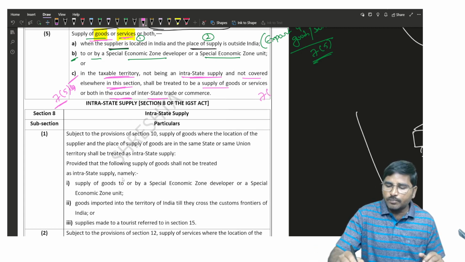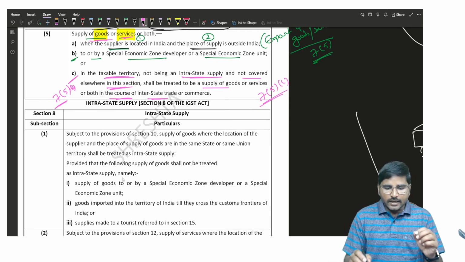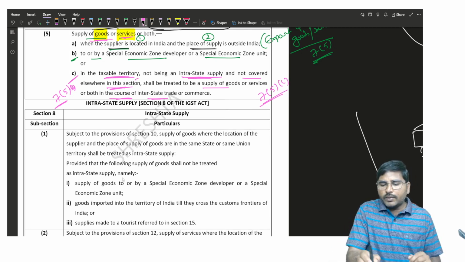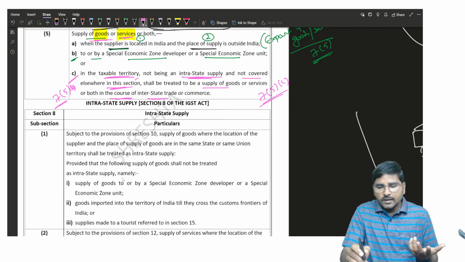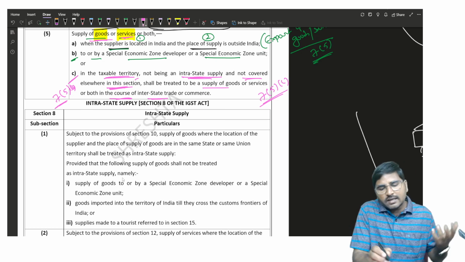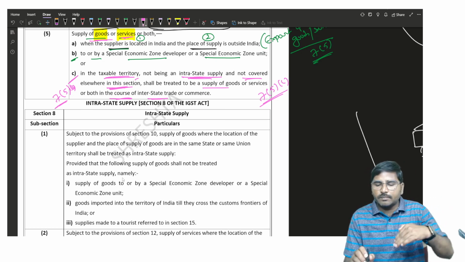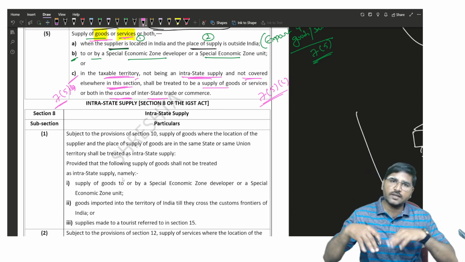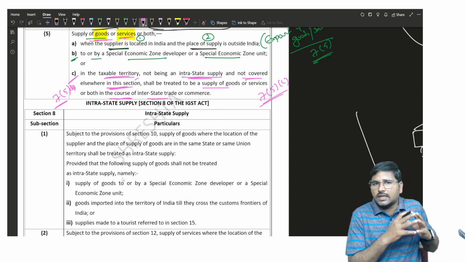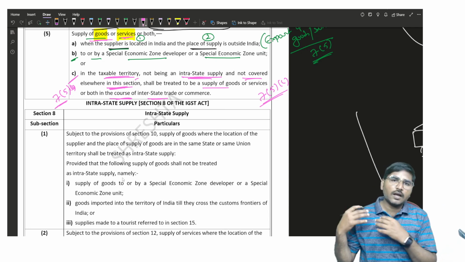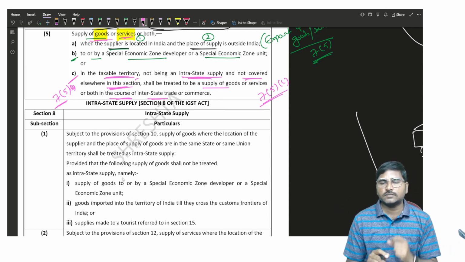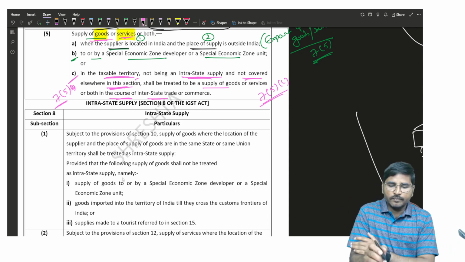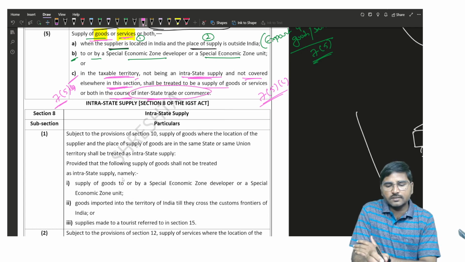Understand, this is the residual provision, 7 subsection 5 clause C. In the taxable territory, it is not an intrastate supply, as well as not covered elsewhere in this section. That means it is not notified as an interstate supply. That means it is neither an intrastate nor an interstate supply notified under section 7. Then those transactions are interstate supplies.